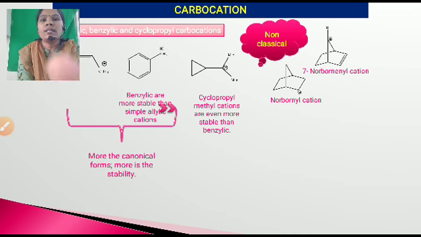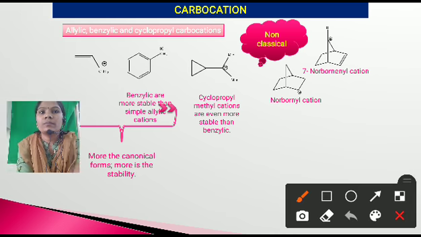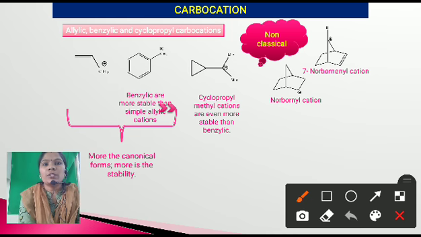Here you can see in this picture, these are the allylic carbocation, that means the double bond is attached to the CH2 group, this carbon having a positive charge, that is called an allylic carbocation. The carbocation attached to the benzyl is called a benzylic carbocation. Here we learn the stability of the carbocation. The benzylic is more stable than the allylic cation.